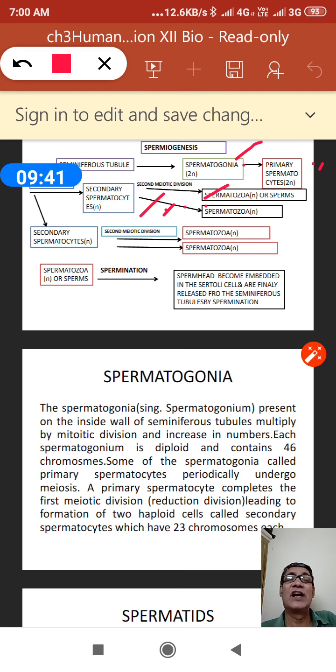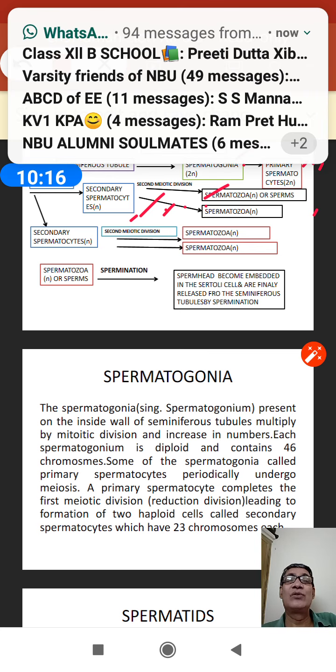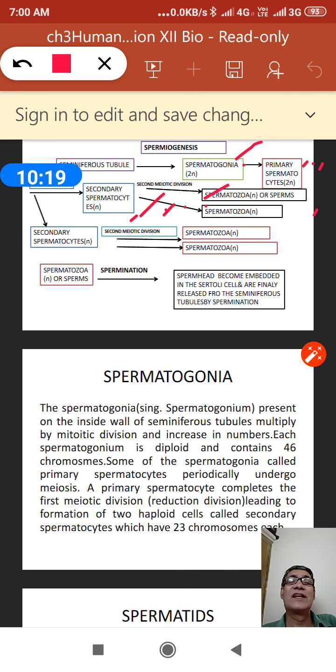One spermatogonium divides by mitosis, forming the primary spermatocyte. The primary spermatocyte undergoes the first meiotic division, producing haploid secondary spermatocytes, and these two haploid spermatocytes will undergo the second meiotic division, changing into haploid spermatozoa. So we started from one primary spermatocyte cell, from there we get two cells, and ultimately four cells. These are the germ cells, which are haploid.